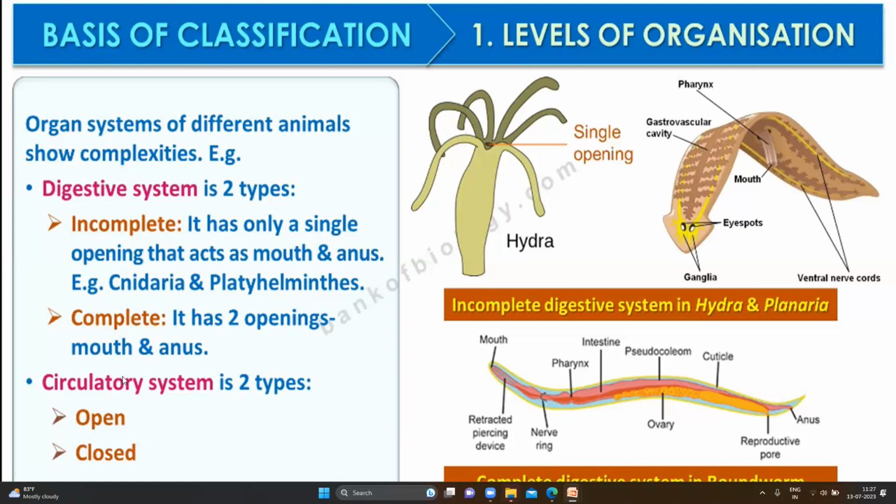Even the circulatory system is of 2 types, open and closed. Open means the blood is just given out in the body. There are no veins or arteries to carry the blood to different parts. The blood is just pumped inside the body. The cells around the blood will take the nutrient. Whereas in closed, we have proper arteries, proper veins. Our circulatory system you all have seen. From the heart, the blood goes through the artery to different parts of the body. From the body, the blood is taken by veins and brought back to the heart. That is called closed.